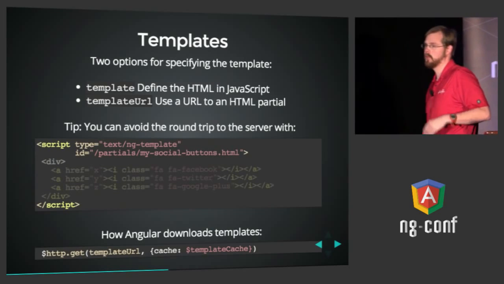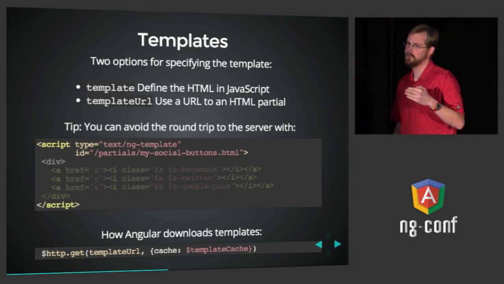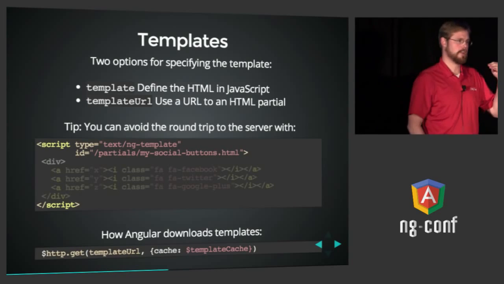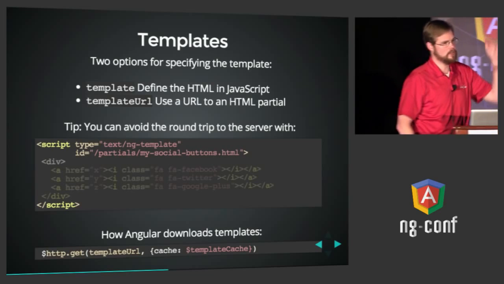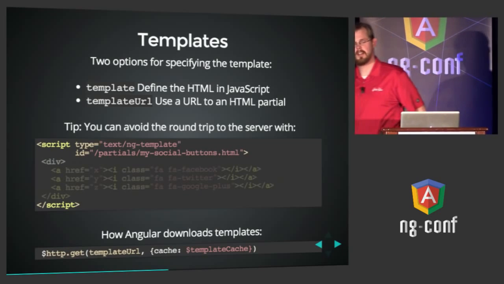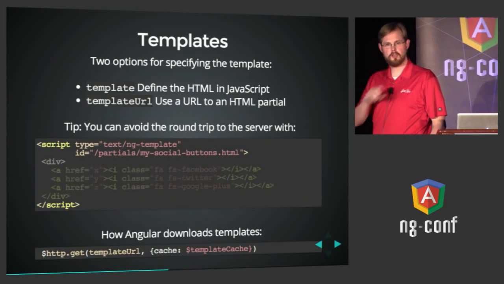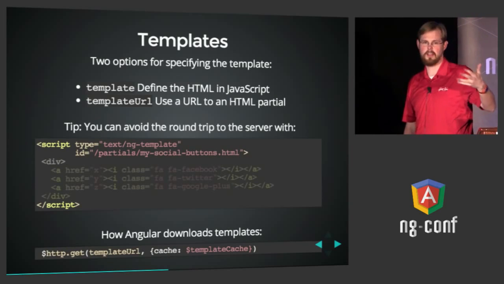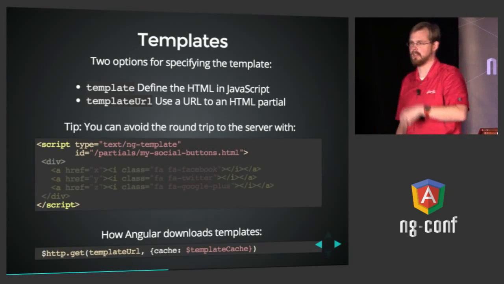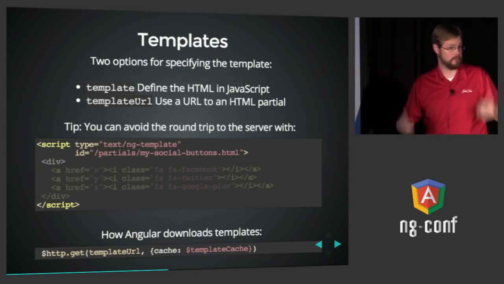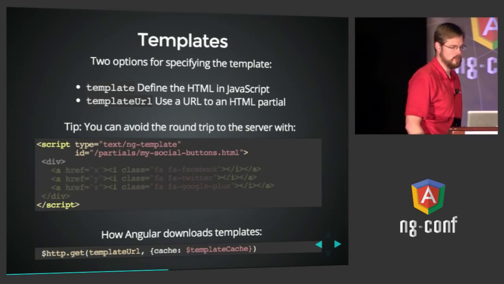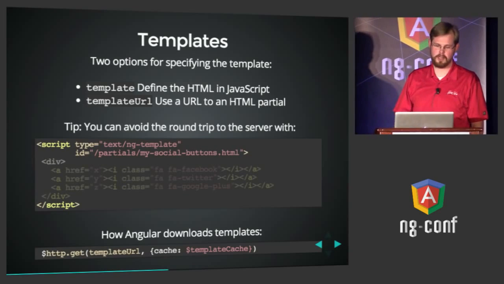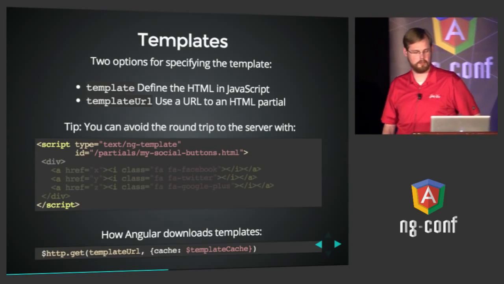And we've gone with most of our directives one step further, and we've done an optimization so that all of the directive HTML loads in the root page in script tags with an ID that's equal to the URL where they could be found. Doing that causes Angular to go find it there instead of having to go back to the server to get it. There are trade-offs there, but if you want there to be no round-trip costs when every new directive gets encountered by Angular, that's the way to get around that.